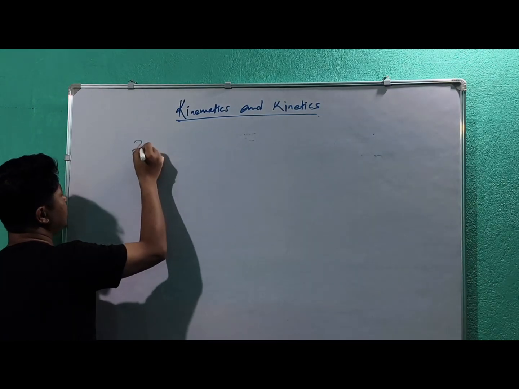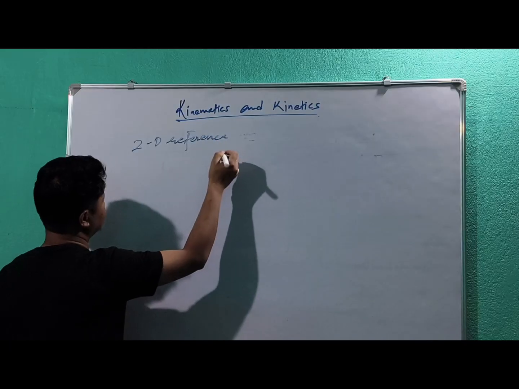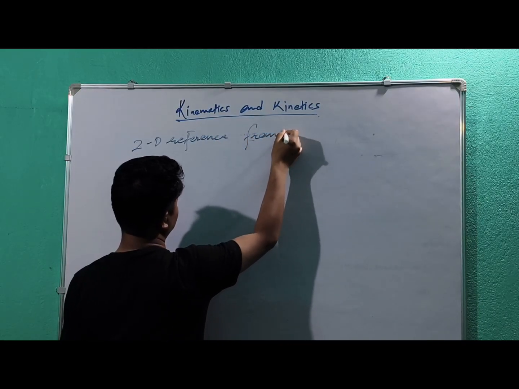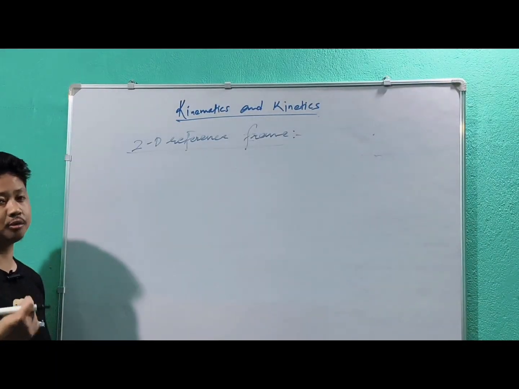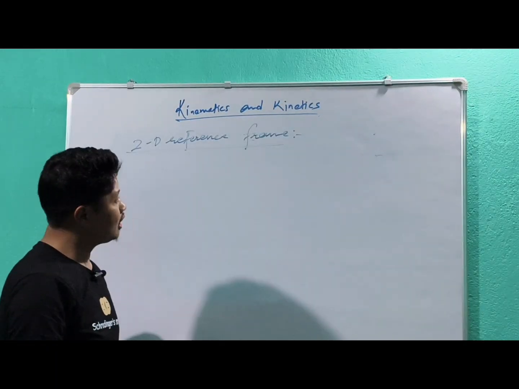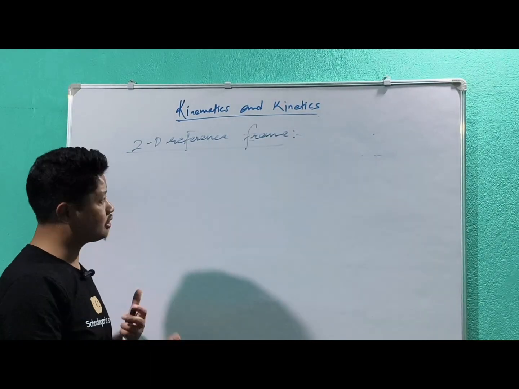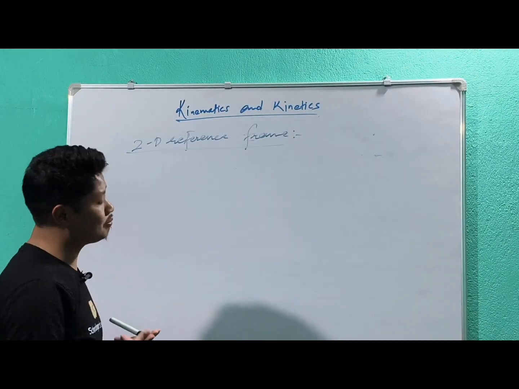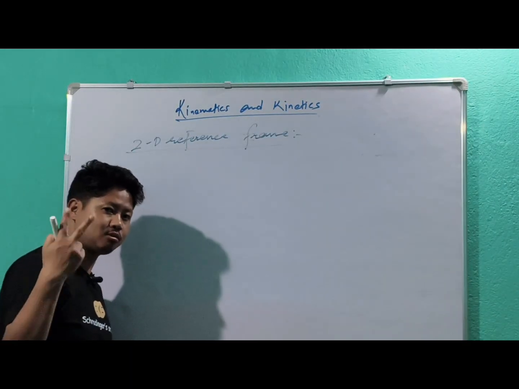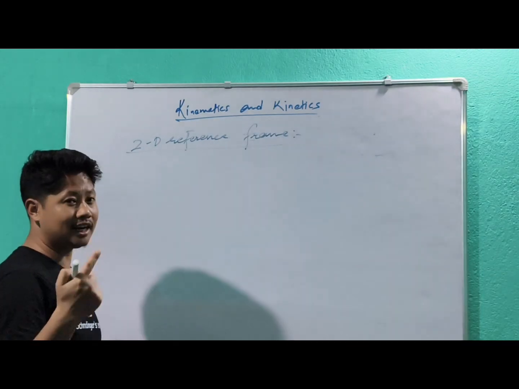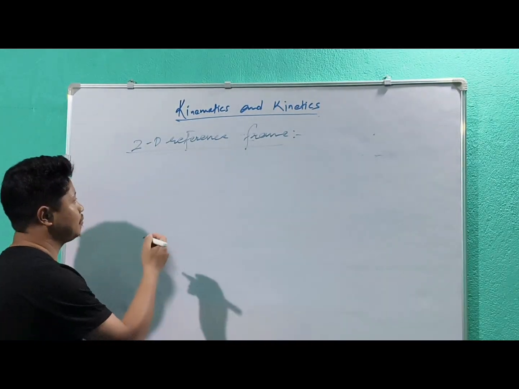So in the 2D reference frame, we'll have two types. What are they? Number one is the Cartesian reference frame, and number two is the polar reference frame. So we'll discuss one by one.